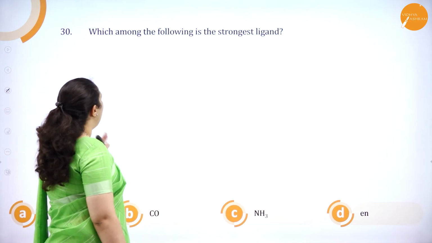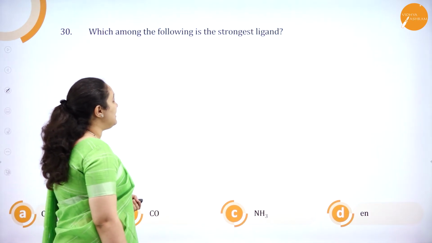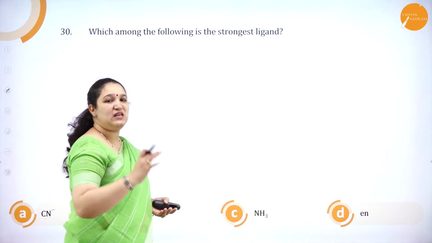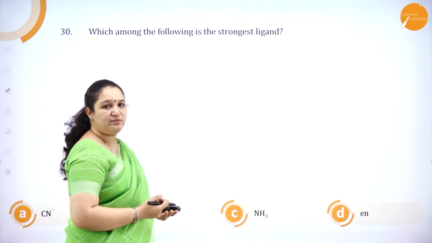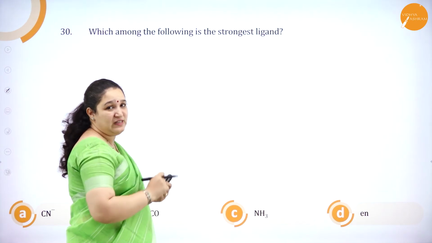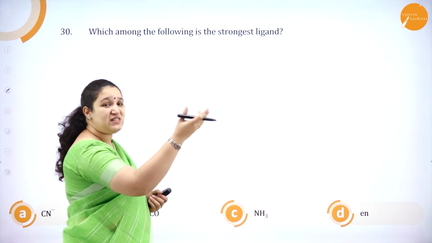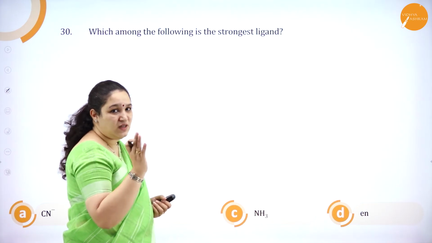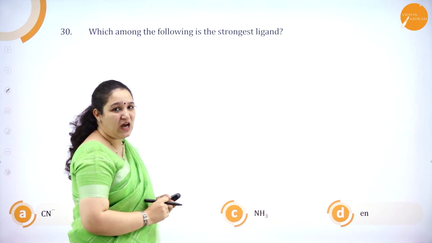Next we have: which among the following is the strongest ligand? If you know the spectrochemical series, you can answer the question. In the spectrochemical series we have increasing order of field strength, correct? So which has the highest field strength? That is carbon monoxide, which we call the carbonyl ligand.